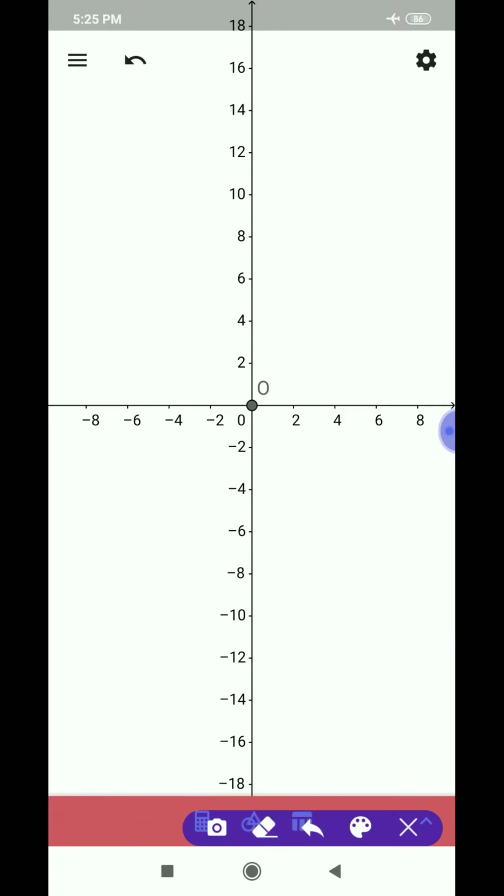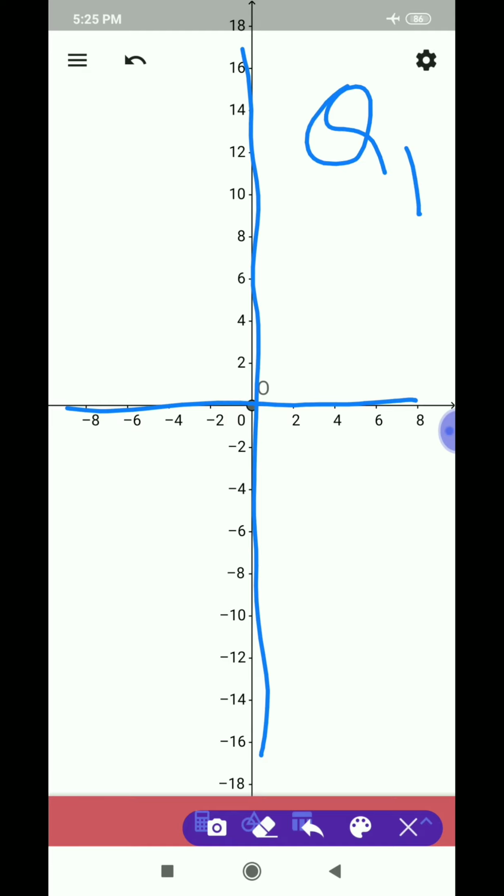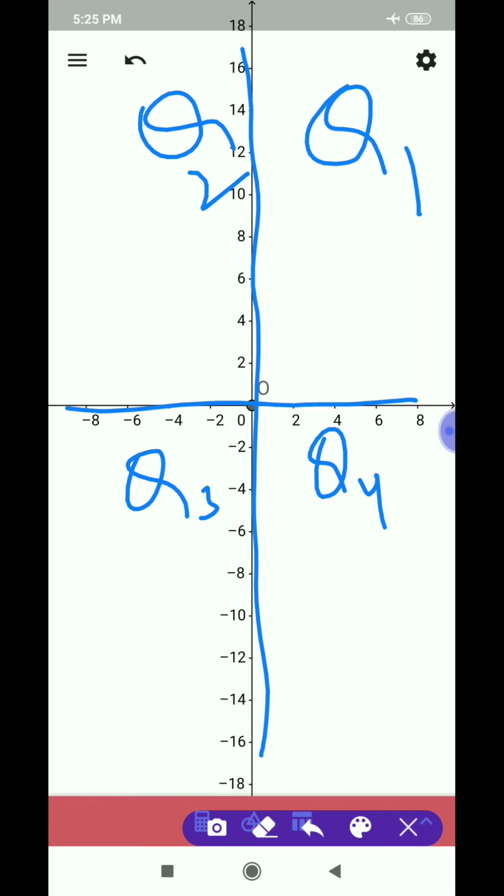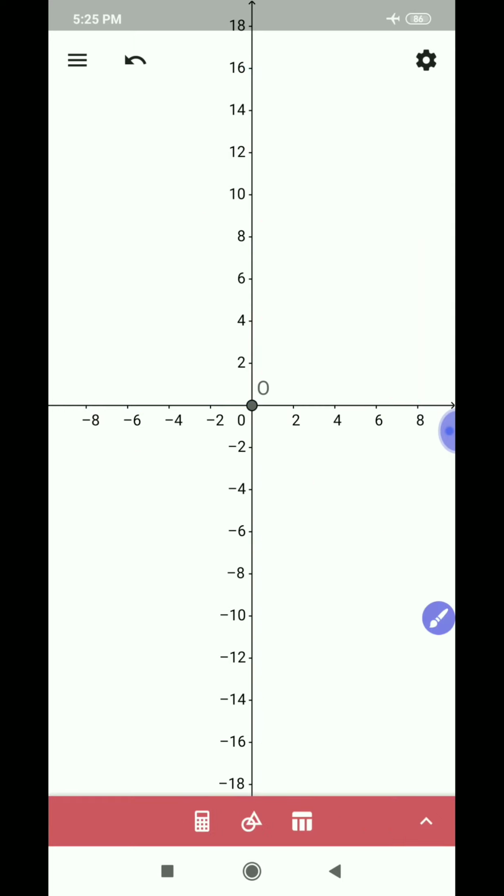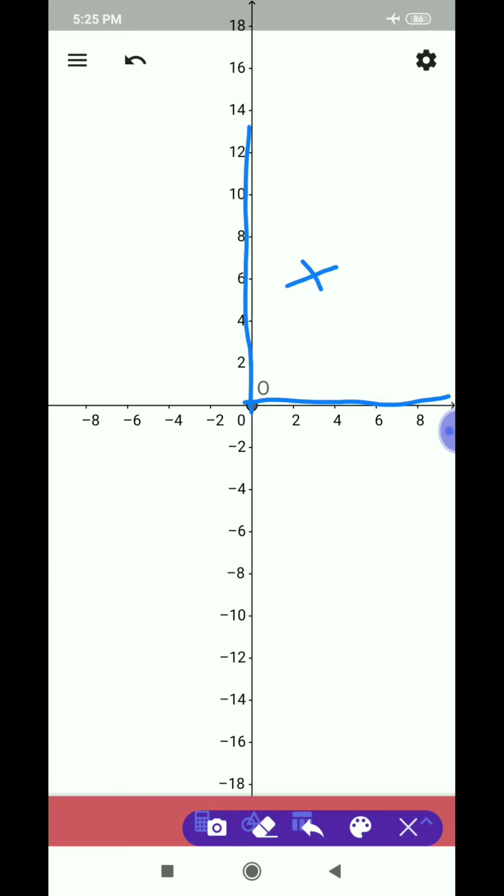Observe here. The x-axis and y-axis divided the plane into 4 quadrants. This is quadrant 1, this is quadrant 2, this is quadrant 3 and this is quadrant 4. We have 4 quadrants. Observe the first quadrant carefully. What is your observation? Once again observe carefully. Here x is positive, y is also positive. So the plus-plus points lie in quadrant 1.